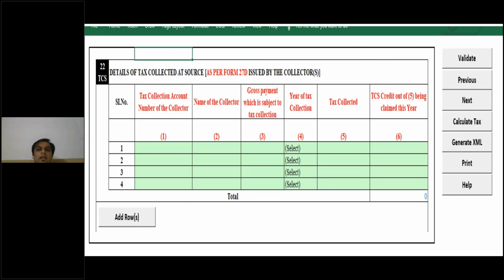If you had purchased a car of more than 10 lakhs, then the car seller will collect TCS from you. So at that time you will have to update this information if during the year you had purchased a car of more than 10 lakhs. Okay, we are going smooth.